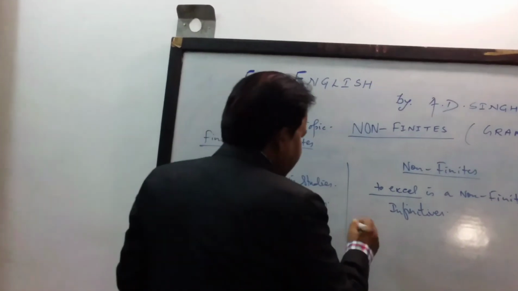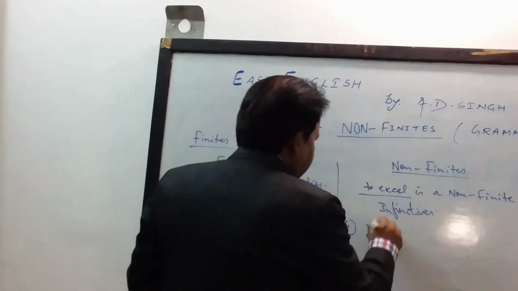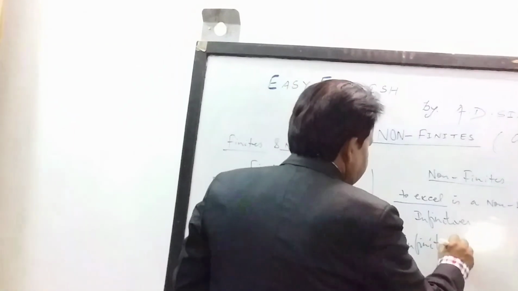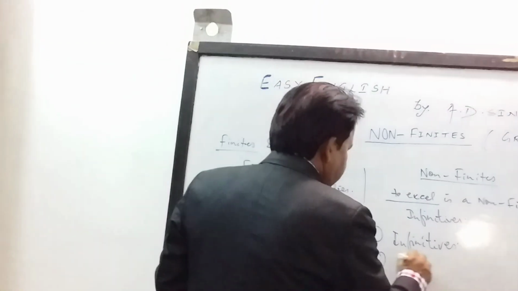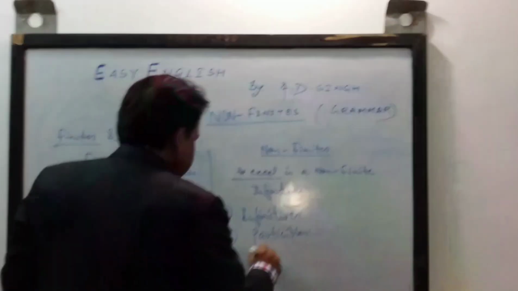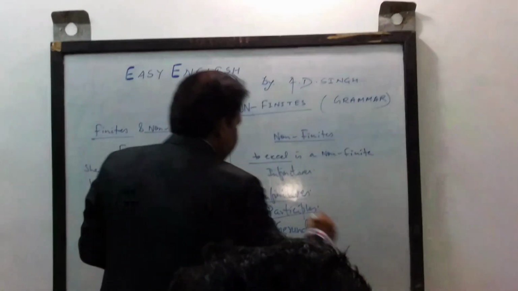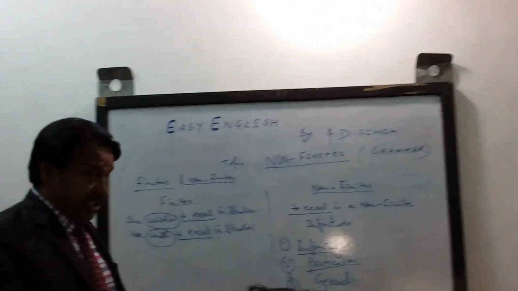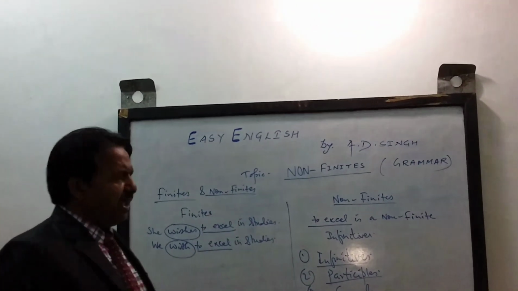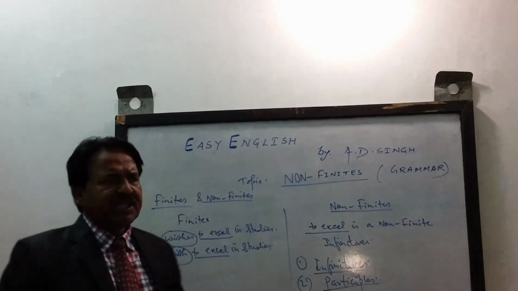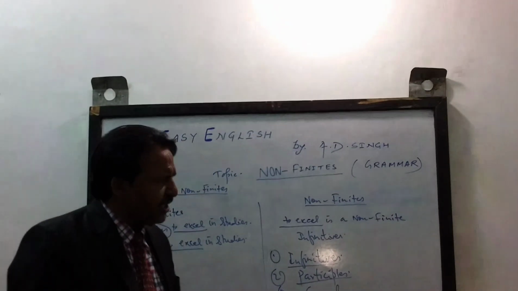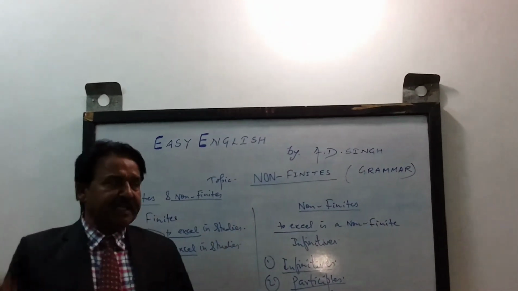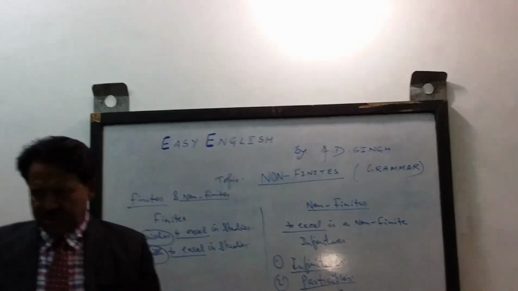The categories are infinitives. First one is infinitives. Second one is participles. What is the third one? Gerunds. Very good. Now the question arises, infinitives, participles and gerunds: how to define all these three, and what are their applications? Let us come to the first one, infinitives. What is the first category of non-finite? Infinitives. How to define infinitive? You can just ask questions.